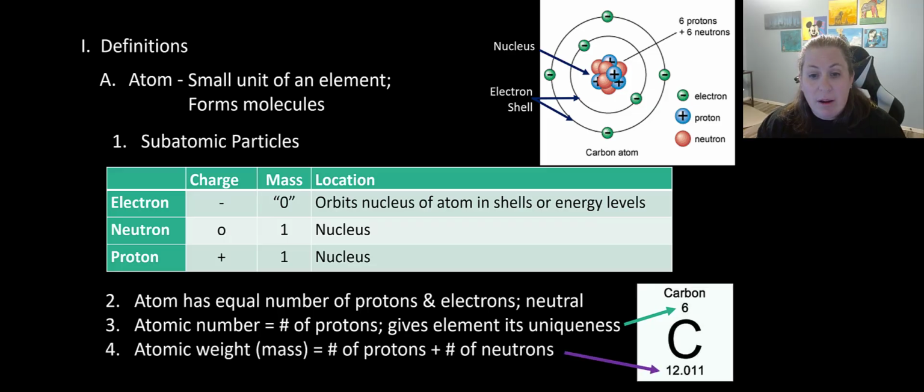Now, there's another number on here, which is larger, and this is the atomic weight or the mass. This is where we take the protons plus the neutrons, and that's going to give us that number. So we know that there are 6 protons, and so if you subtract 6 from 12, there are 6 neutrons here. You'll also notice, though, this is a decimal, and this is because it's the average mass of all of the different atoms. And so sometimes an atom might have more neutrons or fewer neutrons. It just depends, okay? And remember, neutrons are neutral, so the charge doesn't matter. It's just going to change the weight of the atom.